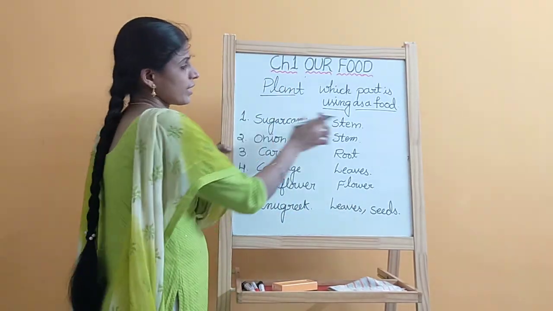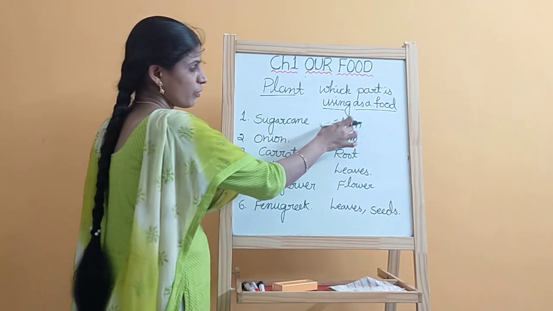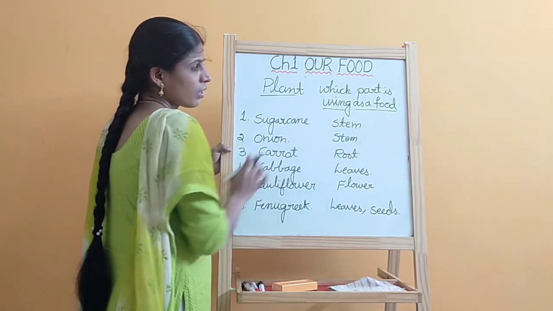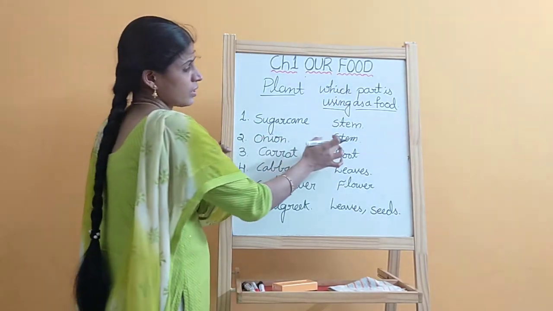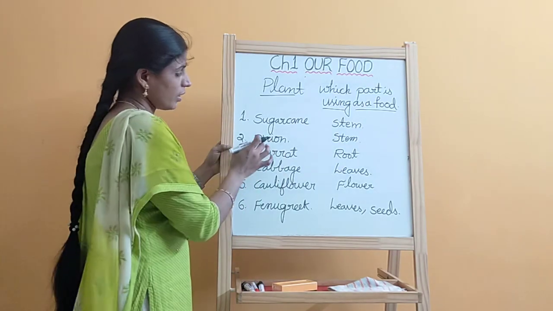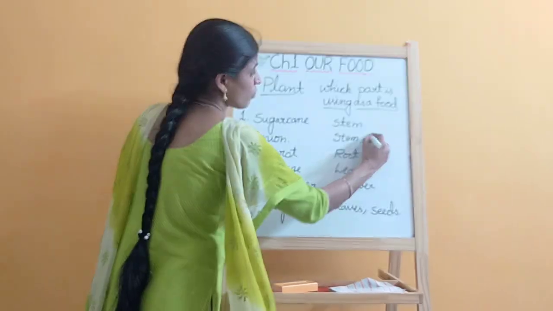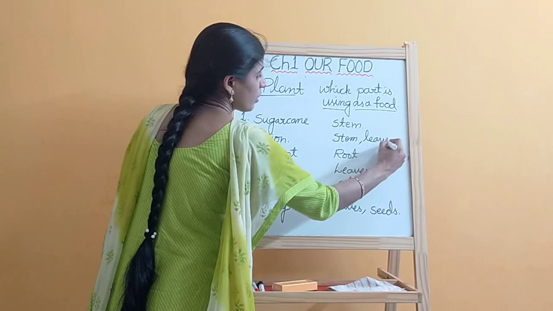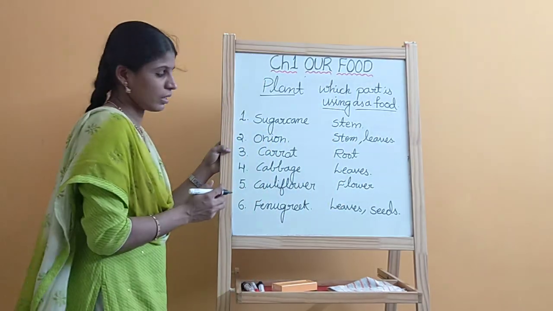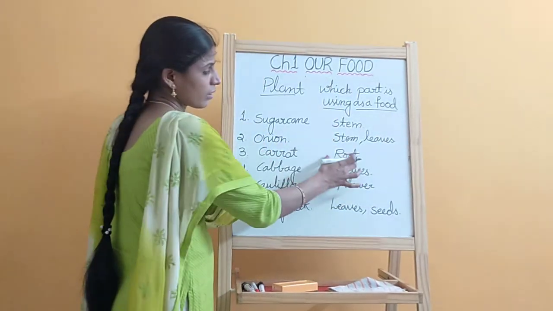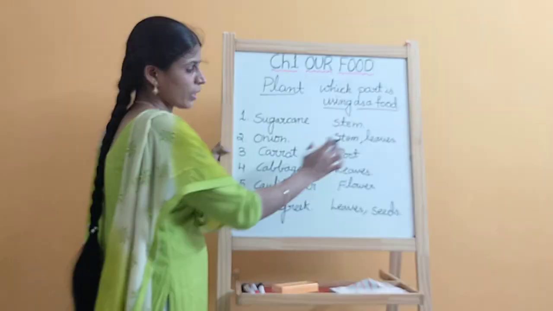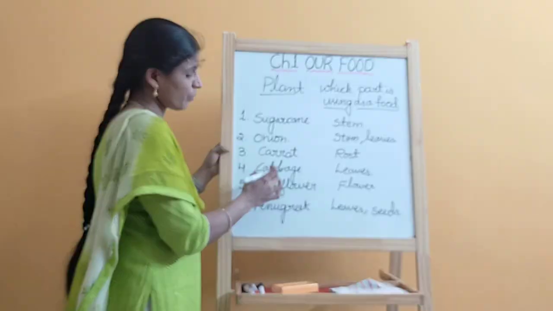Sugarcane is a modified stem we are using as a food, and in onion the stem part we are using, and some are using leaves also. Carrot is a root part, just the root part we are taking as a food.